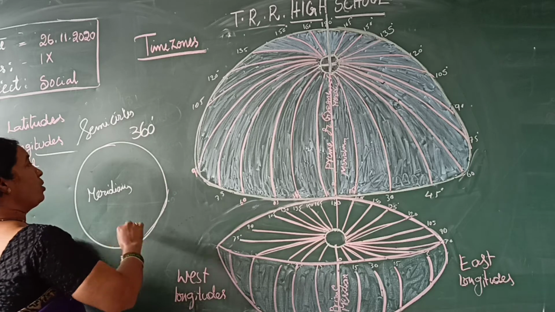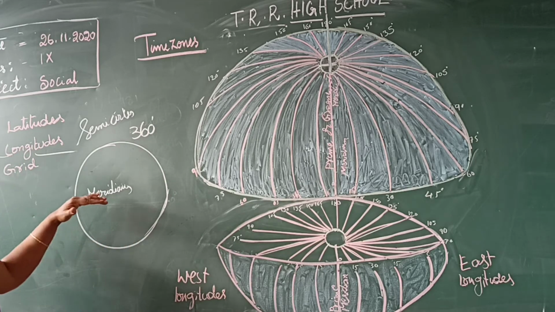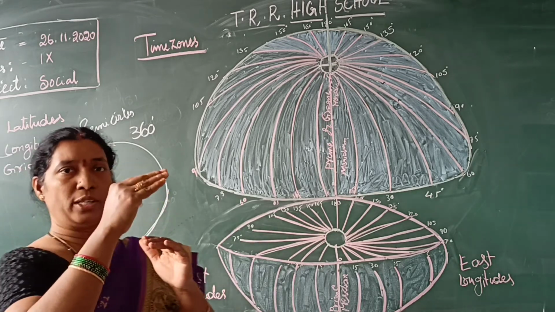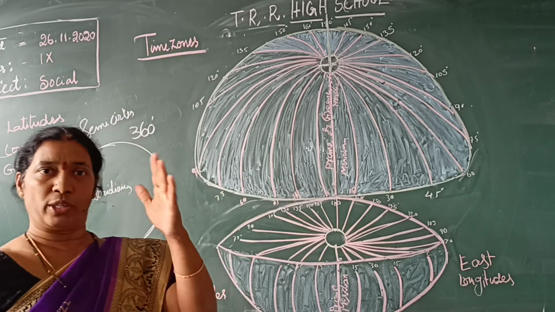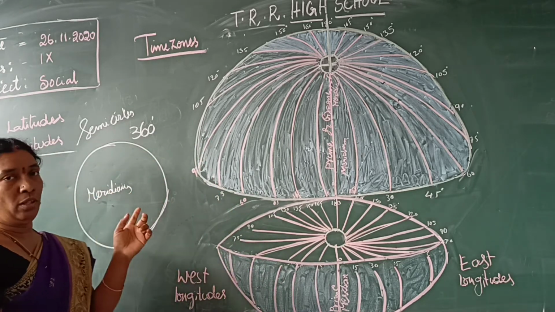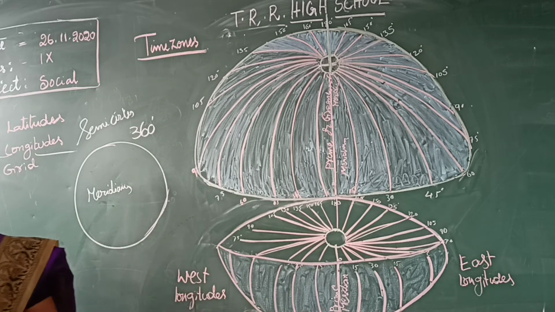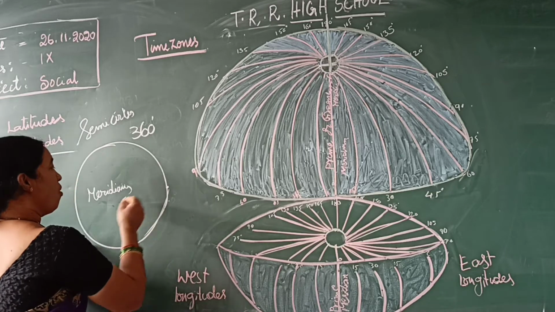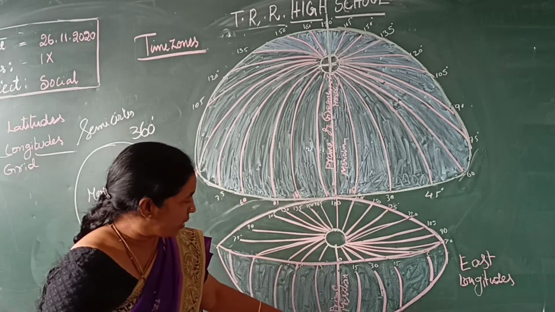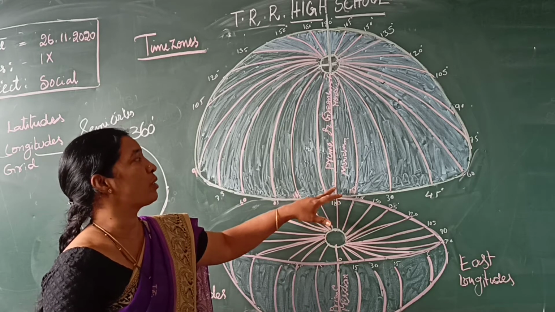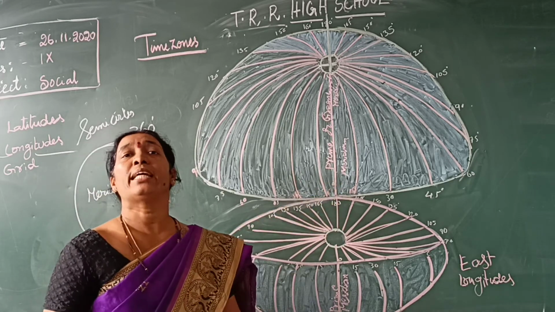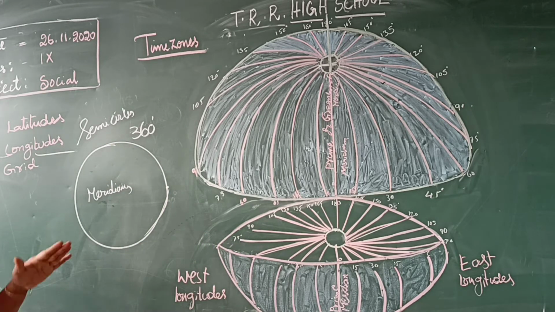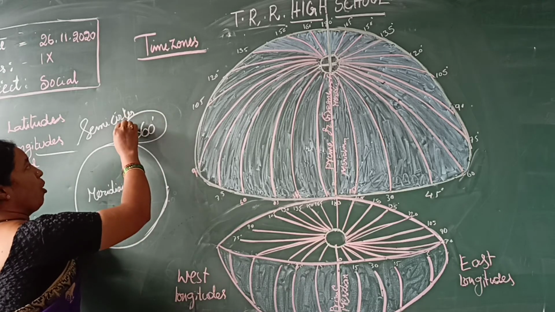Why can we call longitudes meridians? If the sun's position is overhead on one longitude, then it is called a meridian noon. That's why it is called a meridian. The 0 degree longitude, like the equator, is called the prime meridian, or the Greenwich meridian.